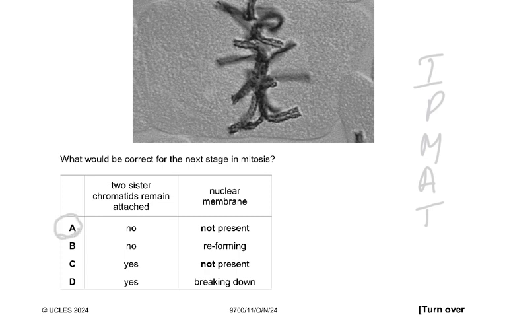Nuclear membrane is not present. It's not present in either prophase. It starts to disintegrate. Metaphase, no nuclear membrane. Anaphase, no nuclear membrane. In telophase, yes, the nuclear membrane starts to reappear and then reforms. So the answer to 20